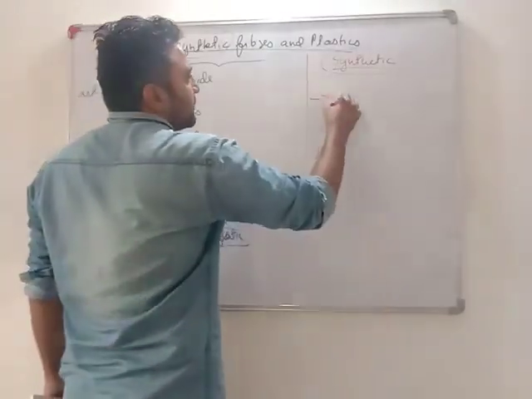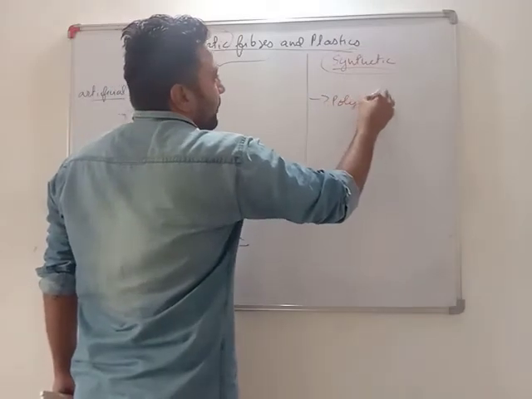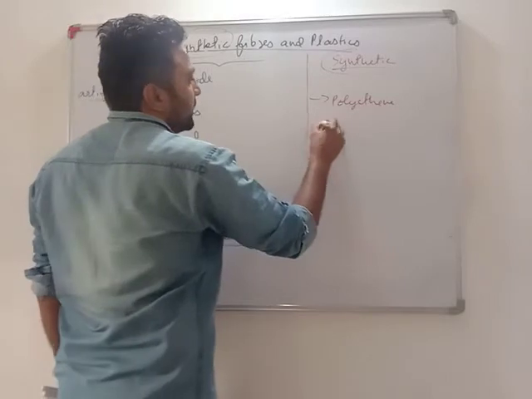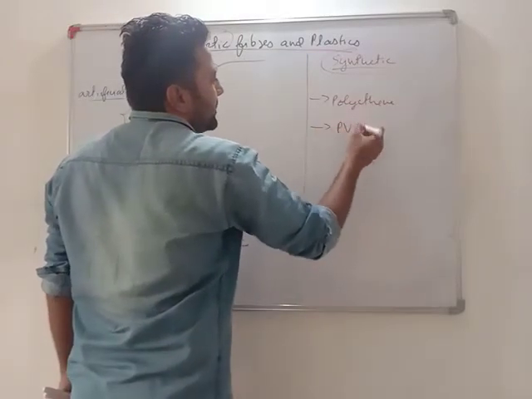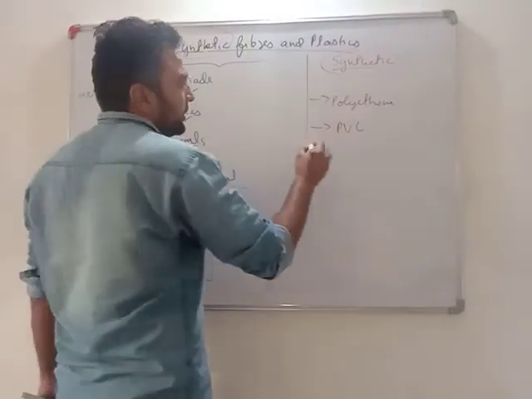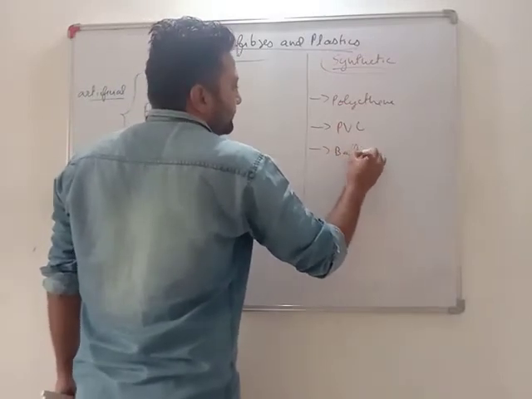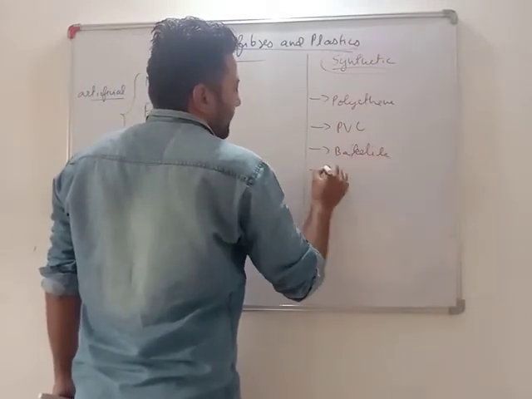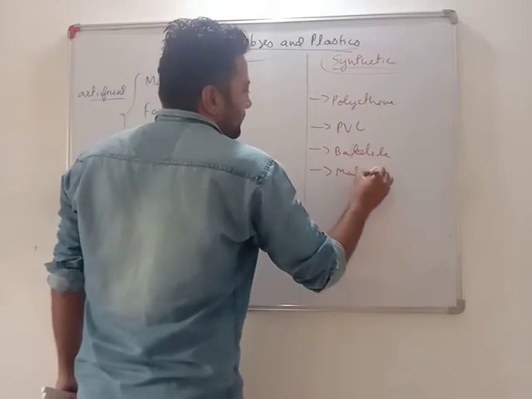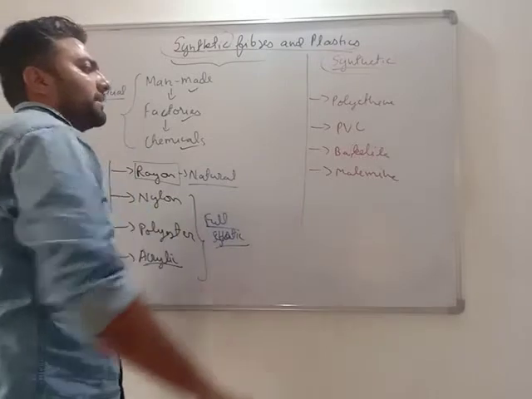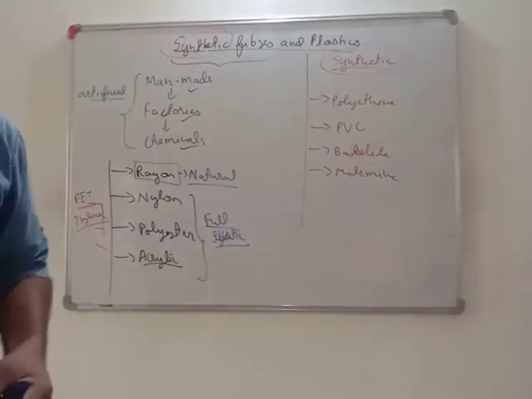In plastics we need to study polythene, the most common plastic which we use in our daily life. We need to study PVC, polyvinyl chloride, bakelite, and melamine. These are plastics we need to study about.